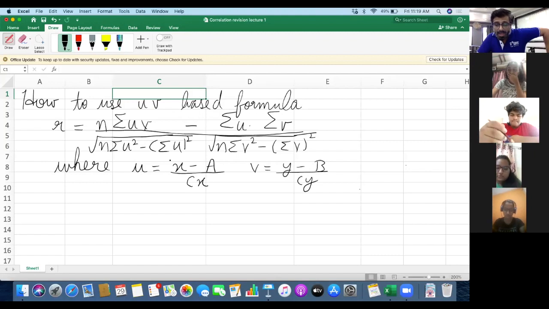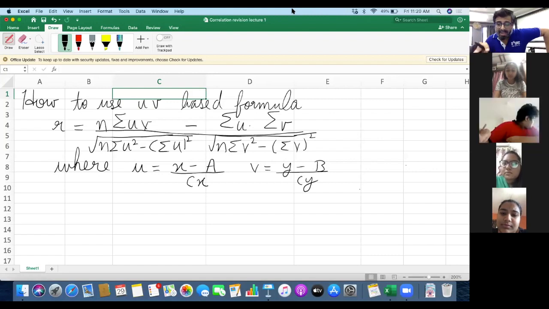di equals xi minus a upon c. I repeat, xi minus a upon c we used to do. You all remember that? Similarly here, we use the symbols u and v because there are two variables x and y. In 11th standard, you used to have only one variable x, so di was sufficient, where you can write di is xi minus a upon c.